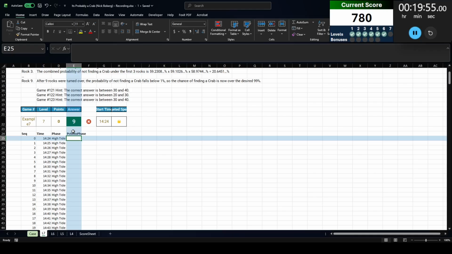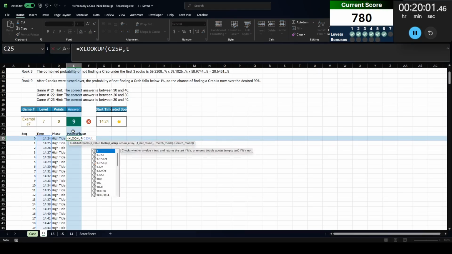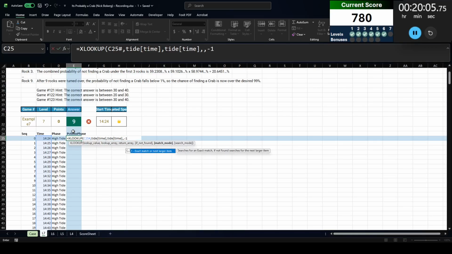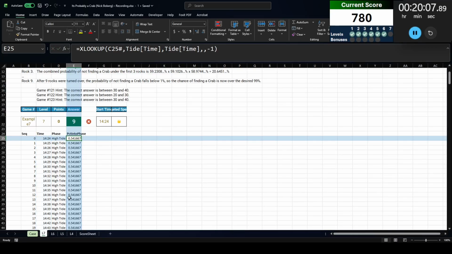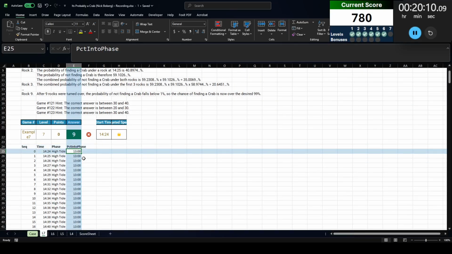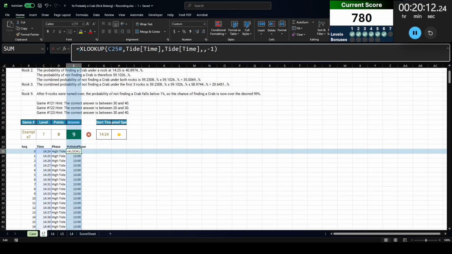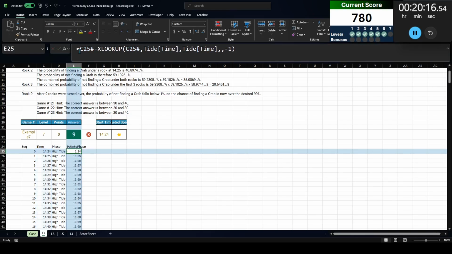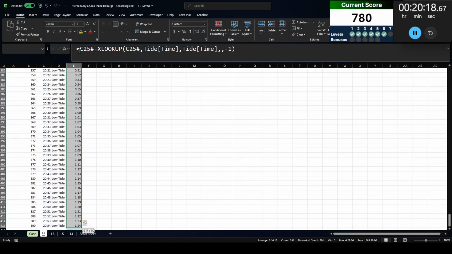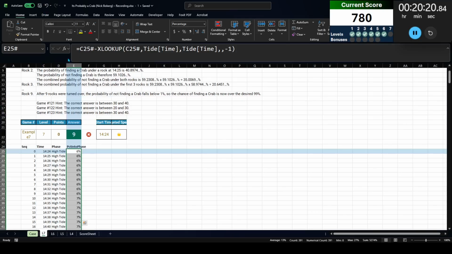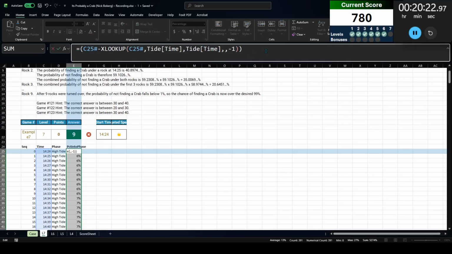So we need to find out the previous time and find out the number of minutes difference. Okay, so once again, find that in tide time, return tide time, but the previous one, so that's when the tide starts. Let me just return it there. So it starts at 1 o'clock. So we need to find the difference there. So that's a difference as a fraction or as a percentage, you could say. But we need to turn that into minutes. So we're going to multiply that times 24 times 60.